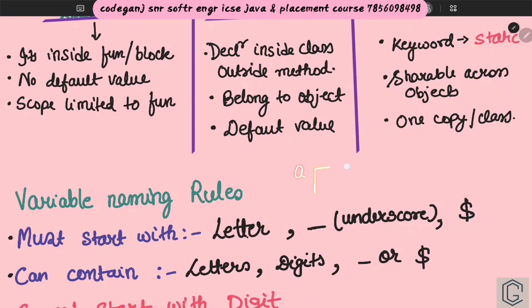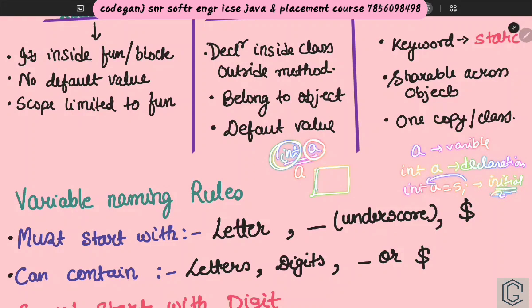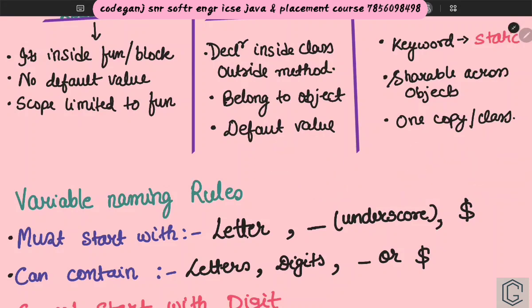A variable is something which can store a value and can change. Suppose I write int a. This means a is your variable name and int is the data type of the variable. Writing int a becomes the declaration of a variable. And suppose I write int a equals 5, it becomes initialization of the variable. The initial value of the variable is initialized.